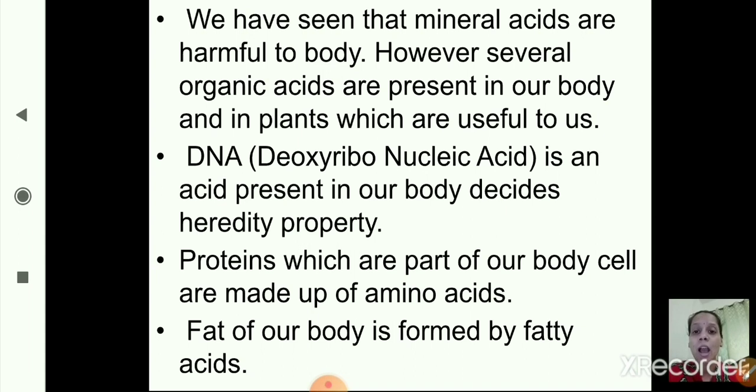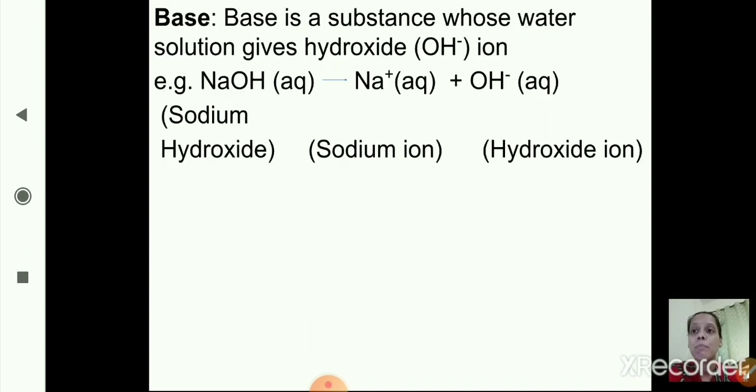And which acids are harmful for the body? Mineral acids are harmful to our body. Okay, hope you are clear with this. So here we have completed properties and uses of acids. Now the next part, that is bases.